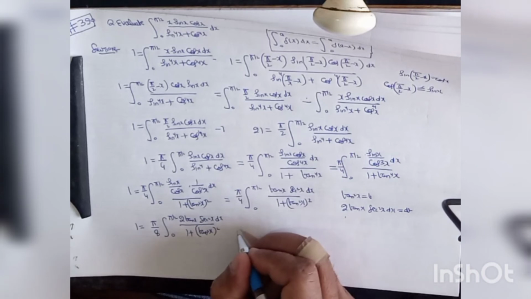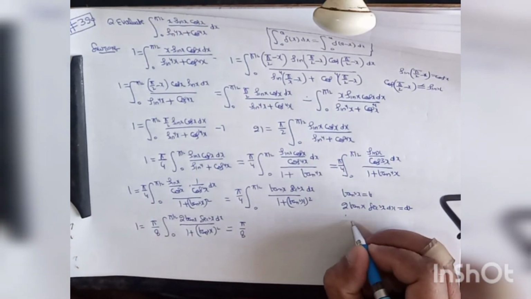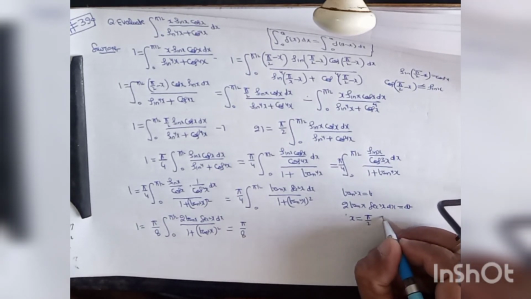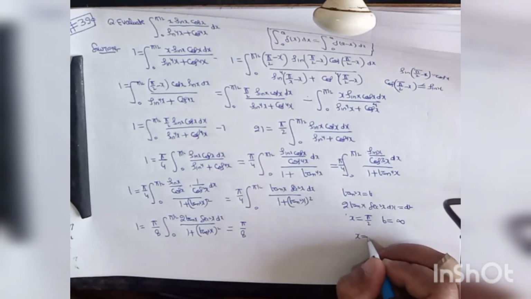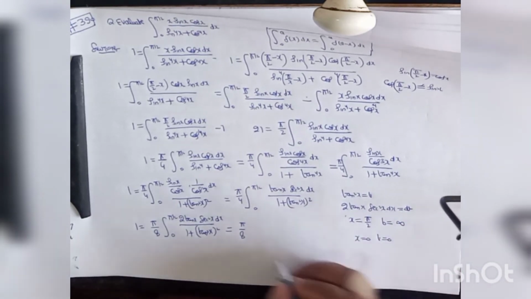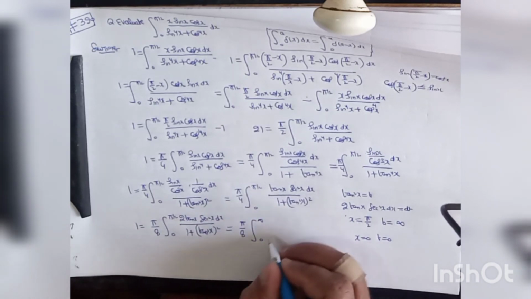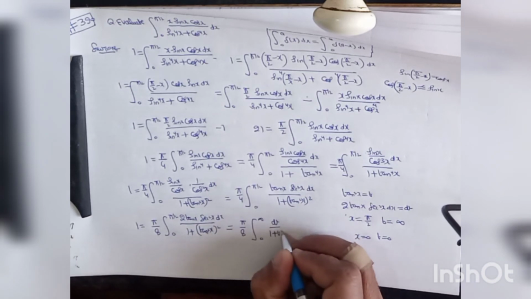So this may be written as pi upon 8. When x is equal to pi upon 2, t will be infinity, and when x is equal to 0, t will be 0. So it will be the integral from 0 to infinity of dt divided by 1 plus t^2.